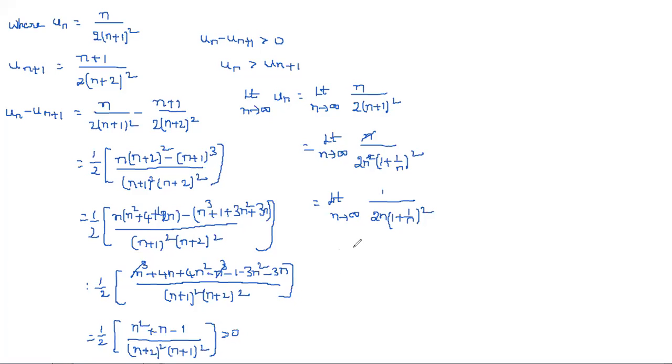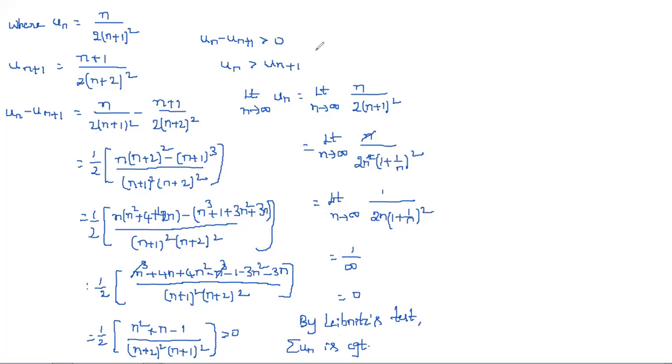So this is equal to, if we substitute infinity now, we get 1 by infinity, which is 0. By Leibniz's test, summation un is convergent.